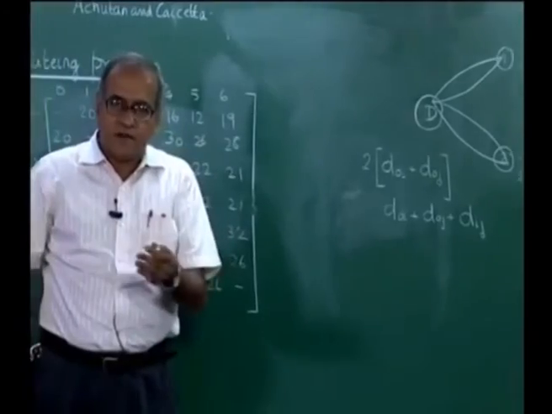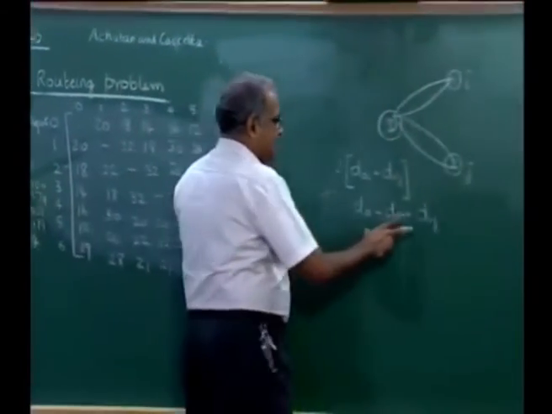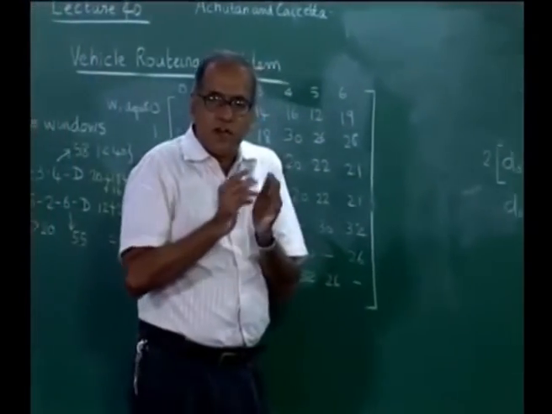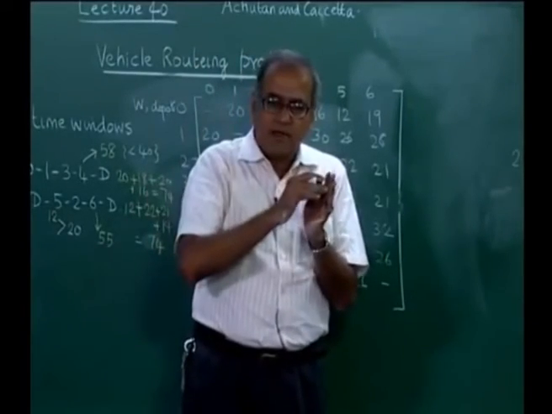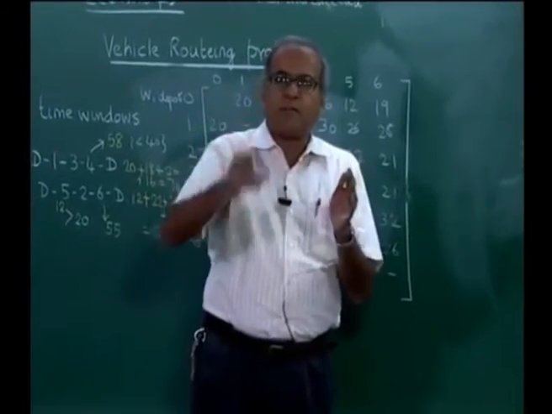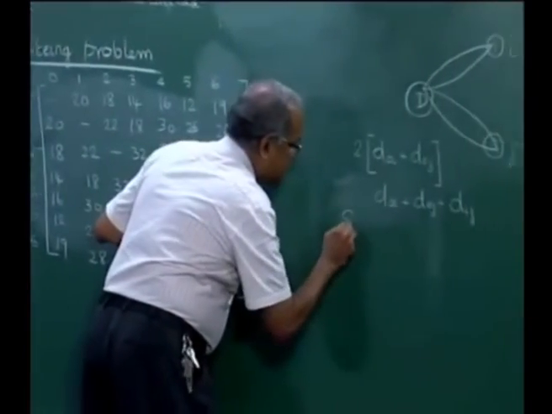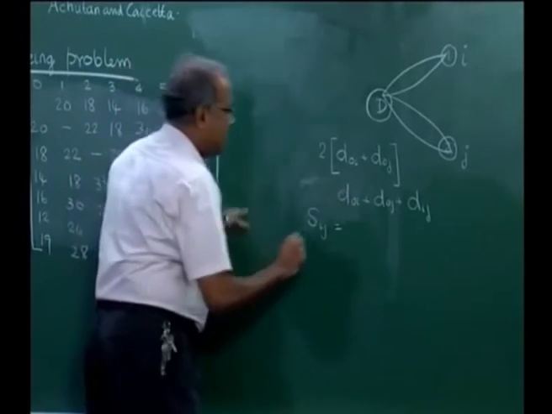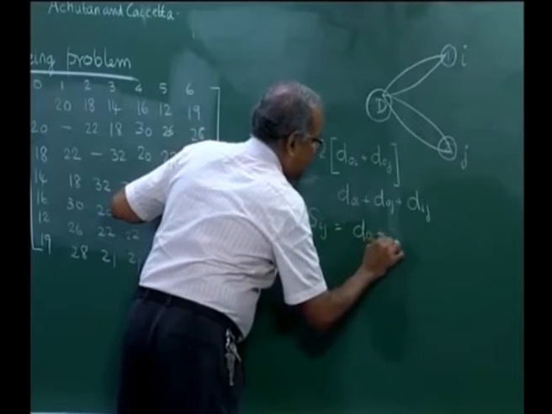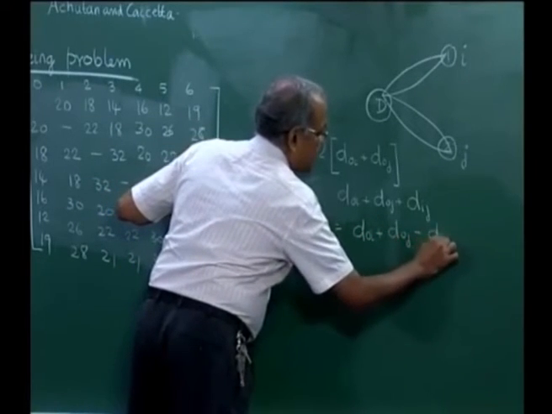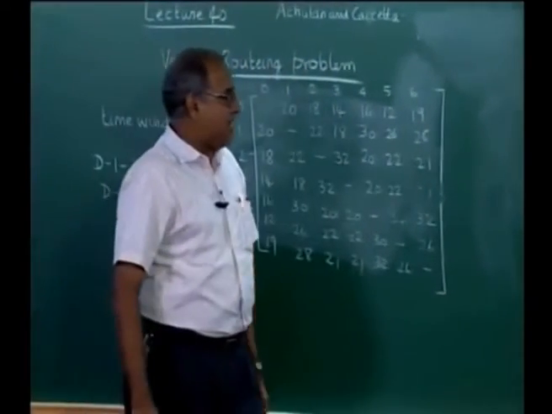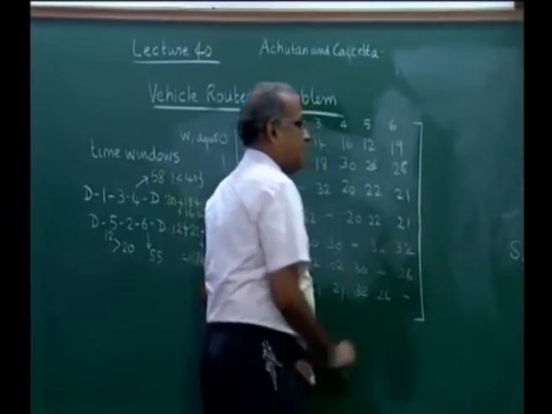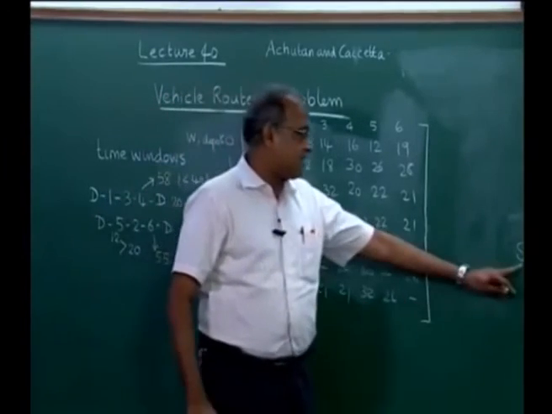Now, if distances satisfy the triangle inequality, we know that this is smaller than this. Therefore, there is a saving if, instead of going to customer i and back and then customer j and back, we combine them. This saving is called Sij, which is the difference between this and this. This is bigger, this is smaller. So, on subtraction this would give us d naught i plus d naught j minus dij. So, given a dij matrix such as this, it is possible for us to find out an Sij.